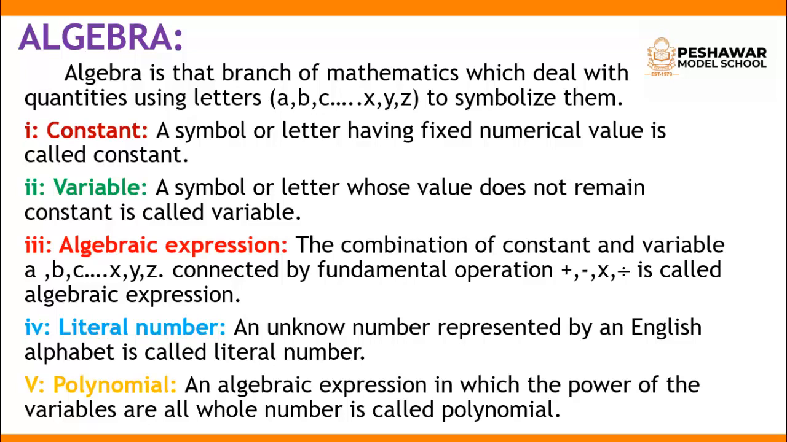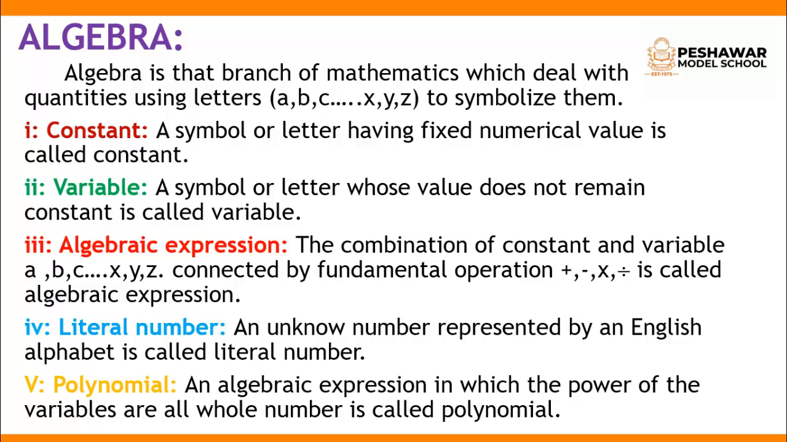So my dear student, take another example. Y plus 5. So y is a variable because it is an English alphabet and 5 is a constant. So x and y are variable or literal number, whereas 4 and 5 are the constant. Now come to the next topic, which is very important: algebraic expression.